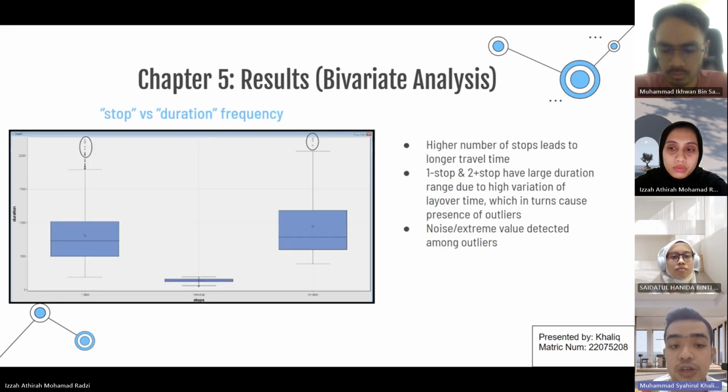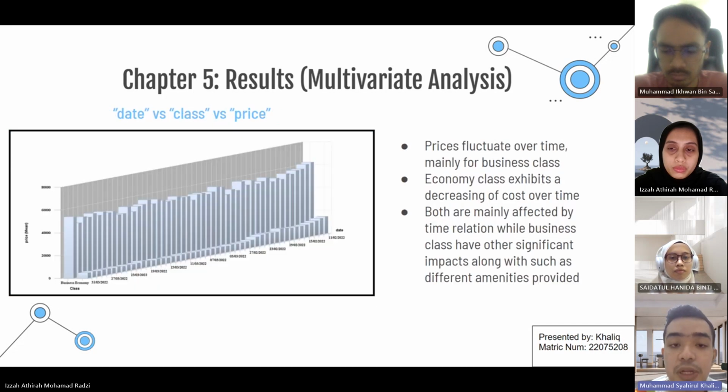So for the stop versus duration frequency, we can see the trend of higher number of stops leads to longer time travel, and we can also see the large duration range for the 1 stop and 2 plus stop because of the high variation of layover time. So for the multivariate analysis, we're focusing on first date versus class versus price, which indicates that the price fluctuates over time for business class and it decreases over time for economy class.